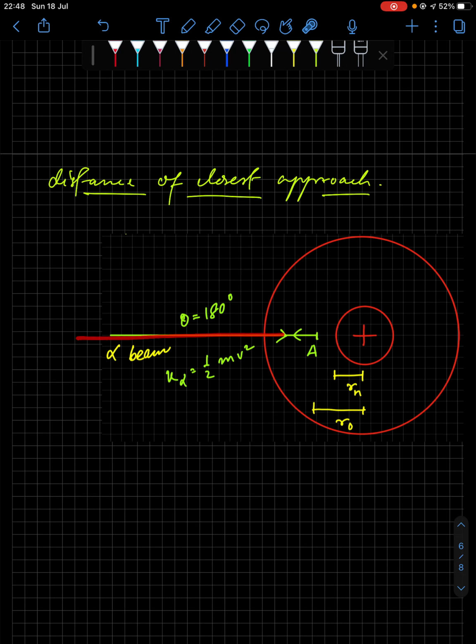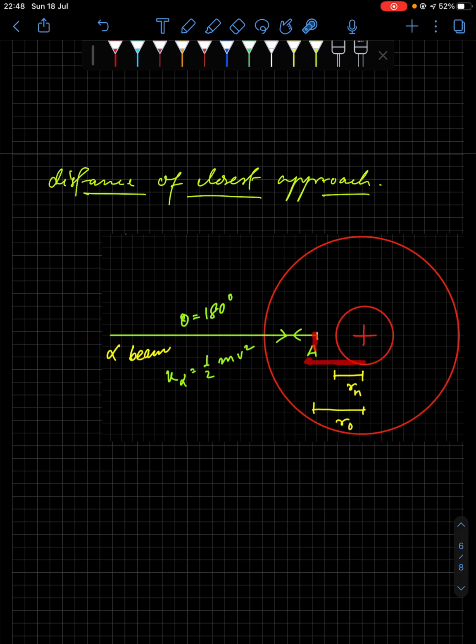So the entire kinetic energy of the alpha particle, when it stops here for a moment, converts into the potential energy of this alpha particle and nucleus system. Then this potential energy again converts into kinetic energy, and the alpha particle goes back in the opposite direction.